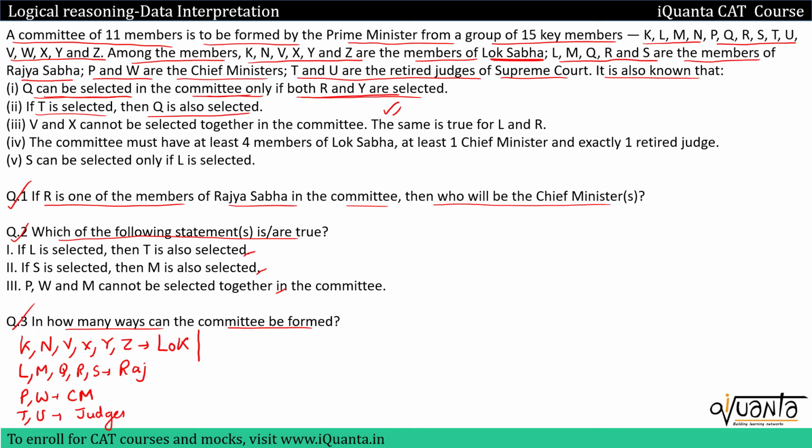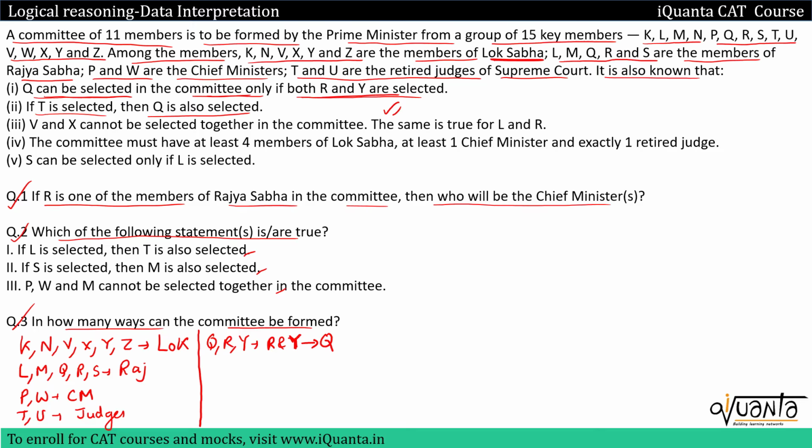So if I write down a condition related to Q, R, Y, among Q, R, Y, if R and Y both are selected, then only Q can be selected. Otherwise, if there is only R or only Y, then Q cannot be selected. And this is Q can be selected.